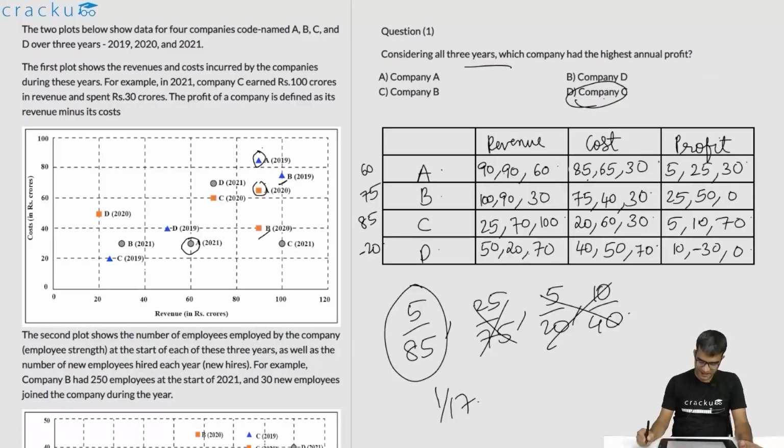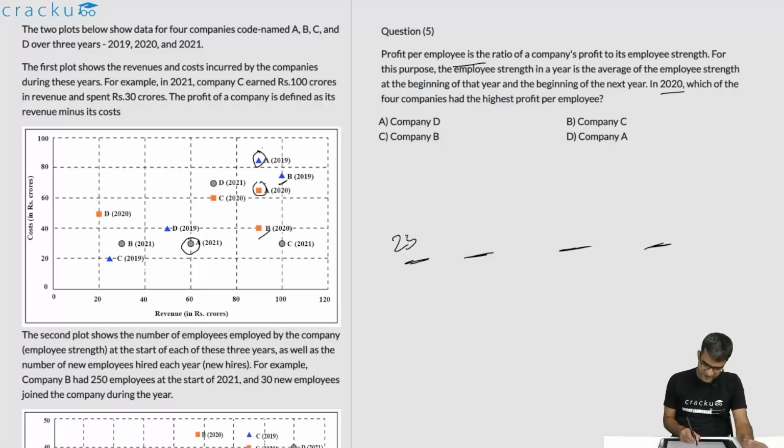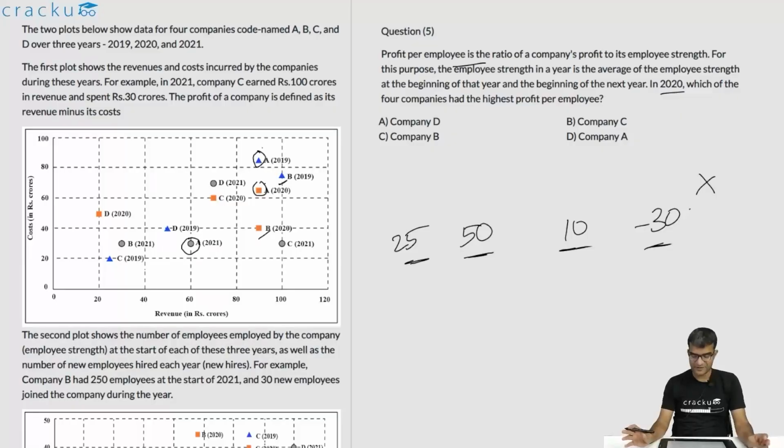This is already calculated. In 2020, the profit is 25, 50, 10 and minus 30. So clearly it is not option D, which will be negative. So it is not company D. It will be either company A or B or C.